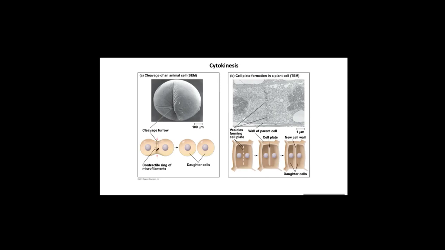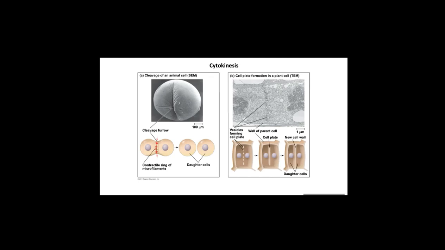This ring is called the contractile ring of microfilament. This microfilament constricts toward the center more and more, pulling the ring inward so that the cytoplasm is eventually cleaved. So now you see daughter cells. This is the cytokinesis of an animal cell.